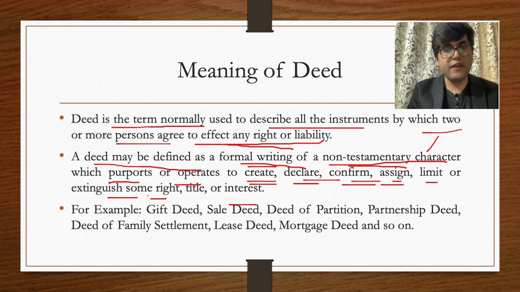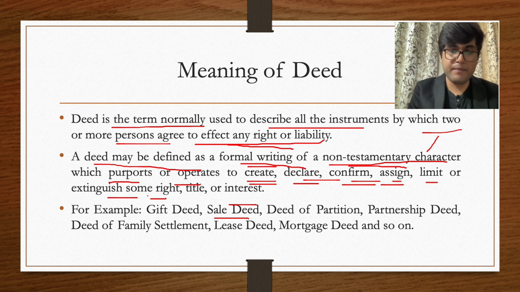For example, if I am making a sale deed, in a sale deed there will be one buyer and one seller. The person who will be buying the property will now have the right over the property, but now he has a liability. And what is that liability? His liability is to pay consideration to the seller for that particular property. The purchaser is buying that property for some consideration. So the purchaser has a right over the property, but his liability is to pay the money. So that sale deed has created some rights and liabilities.